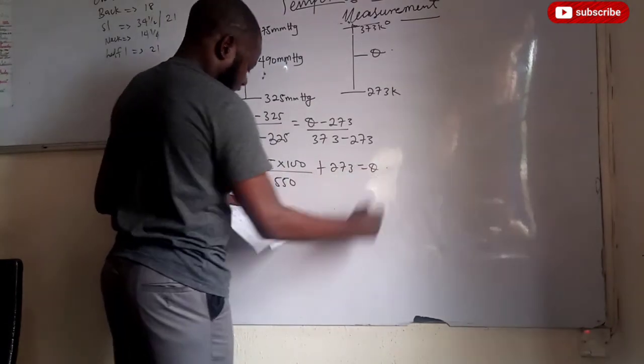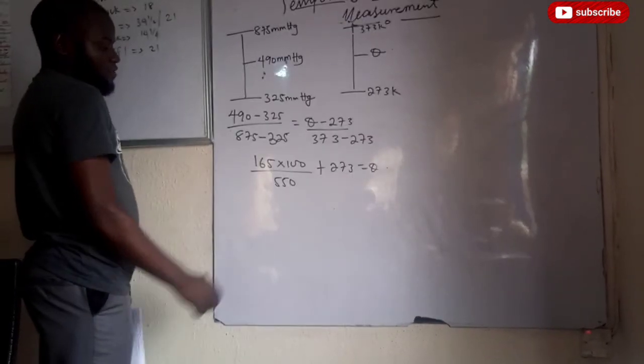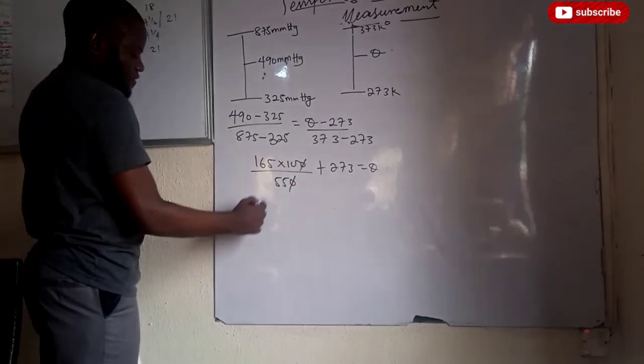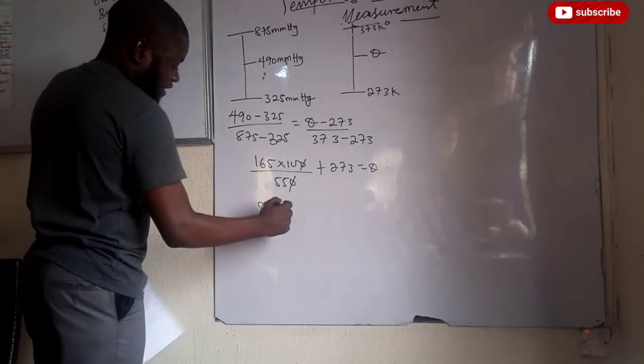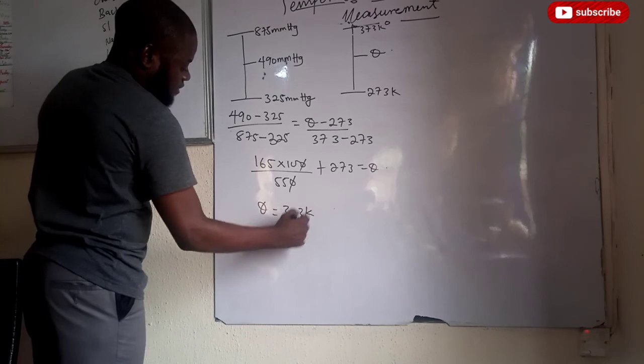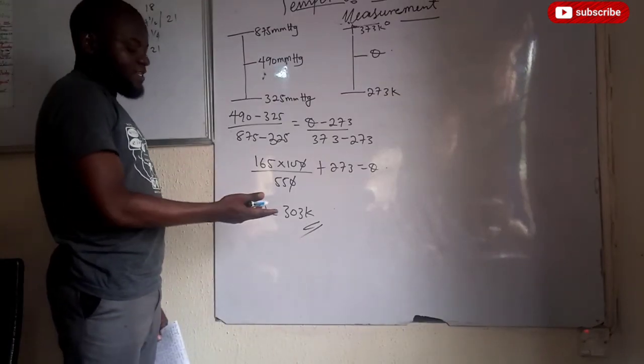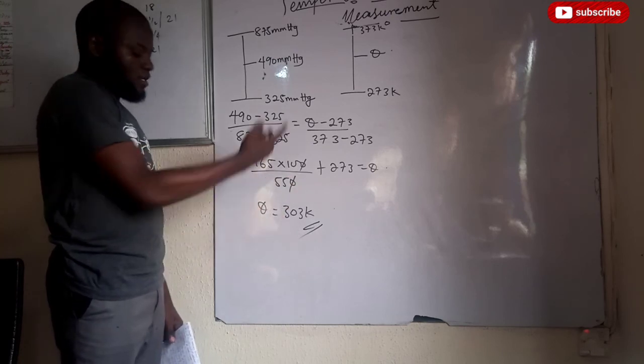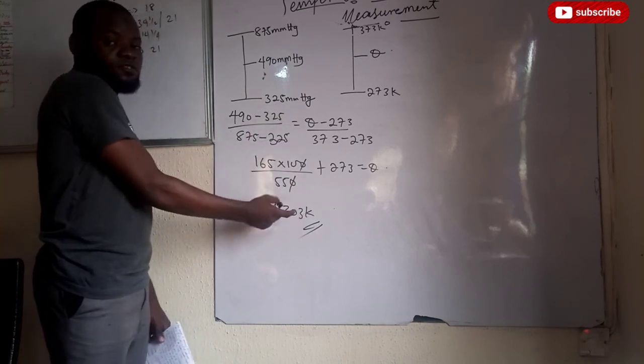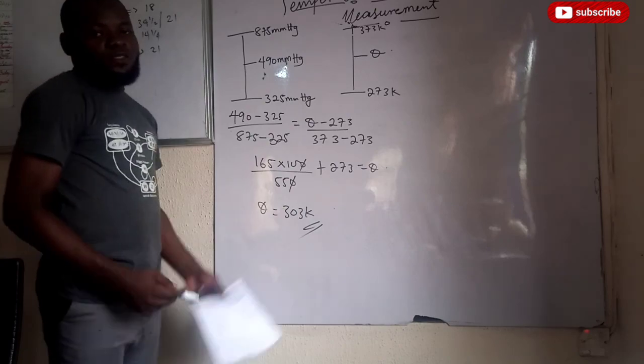That will give us the value for theta. Then theta is equivalent to 303 Kelvin. You may be asked what will be the value in degrees Celsius. In degrees Celsius, you just subtract 273 from this, then you know what the value will be.